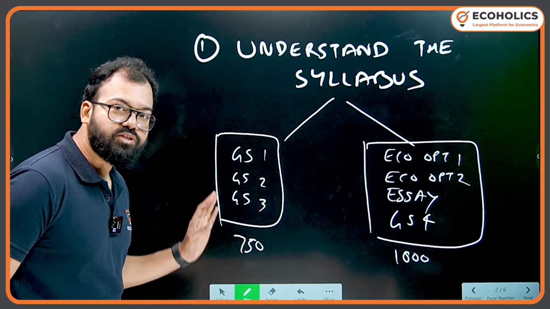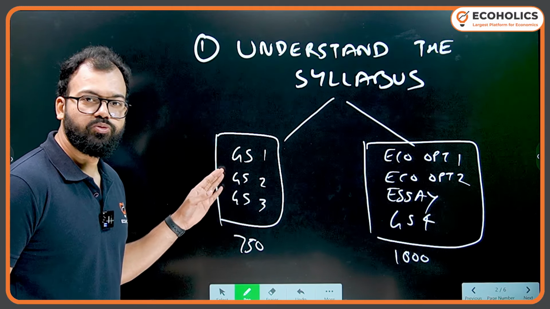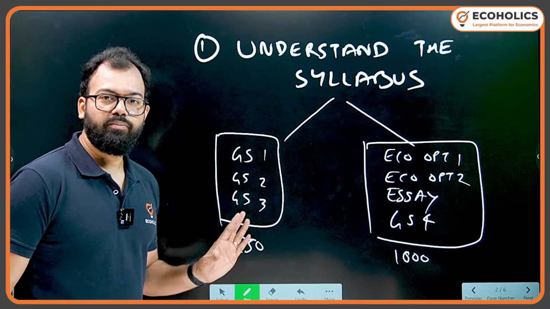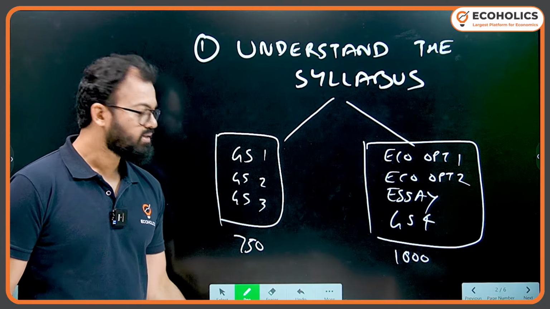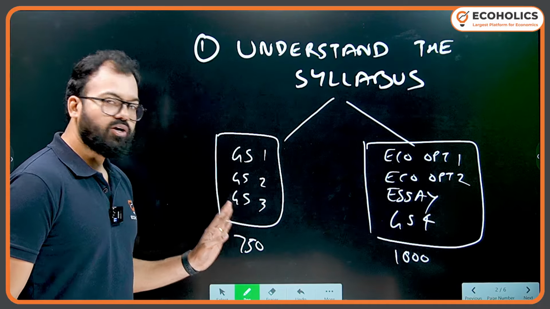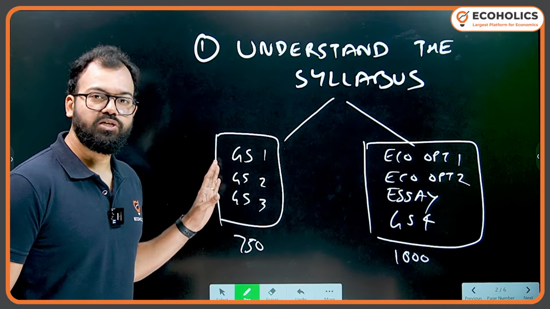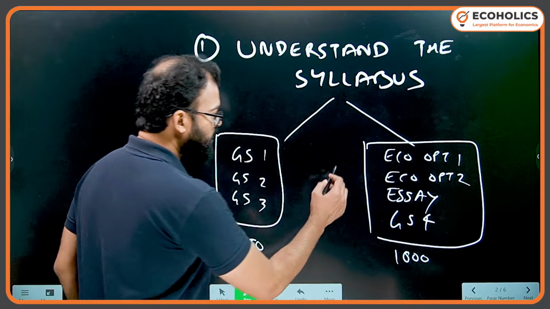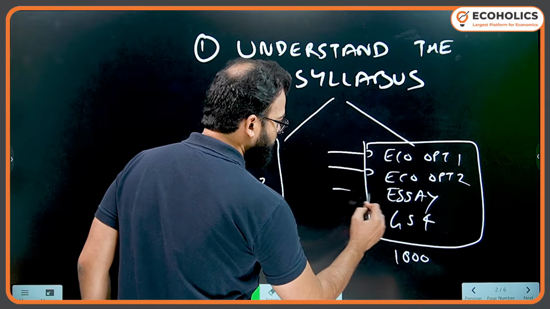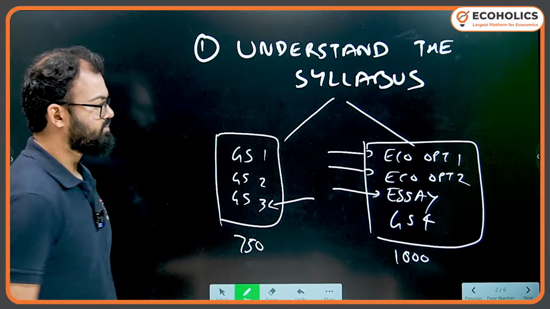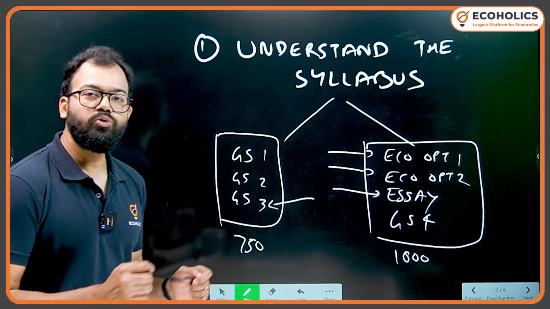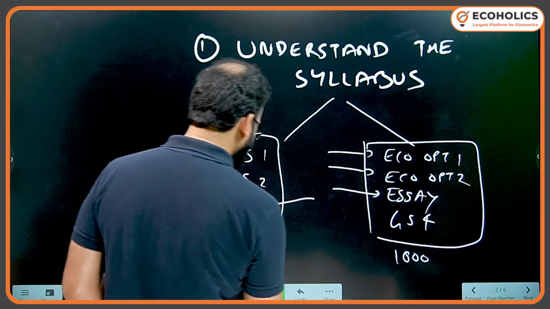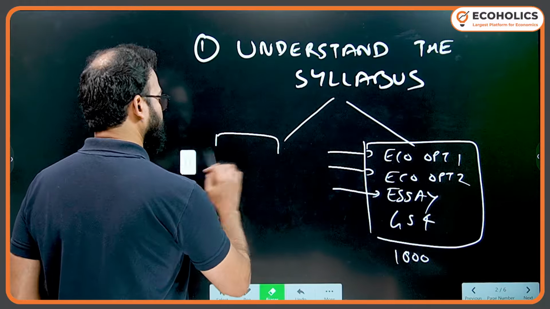Here there is a huge syllabus, like if you see GS1 and 2 and even 3, you will get huge amount of books, resources, practice, and still I'm sure that you are not able to score much in GS1, 2, 3. So if you have this strategy where economics will be helping here, here, here, as well as here, you will gain a huge advantage, especially when competing with the people in the mains examination.